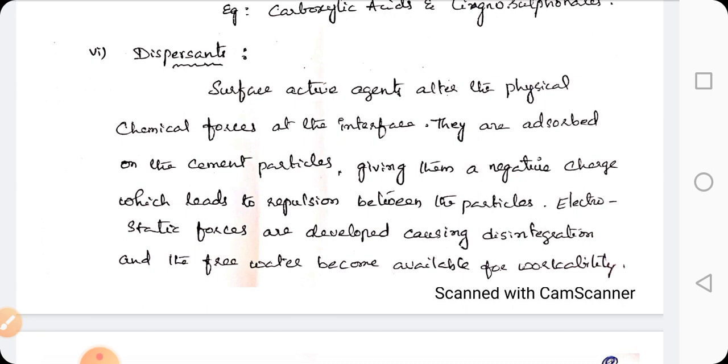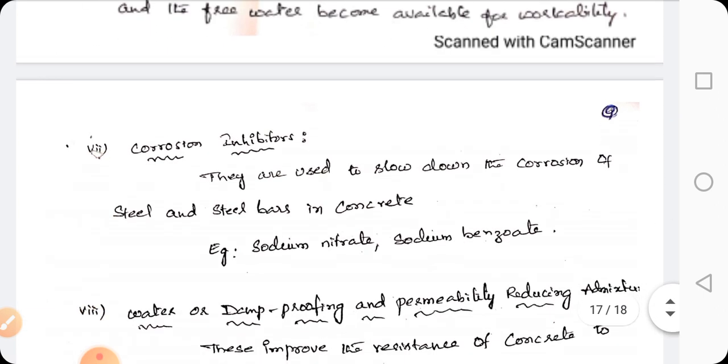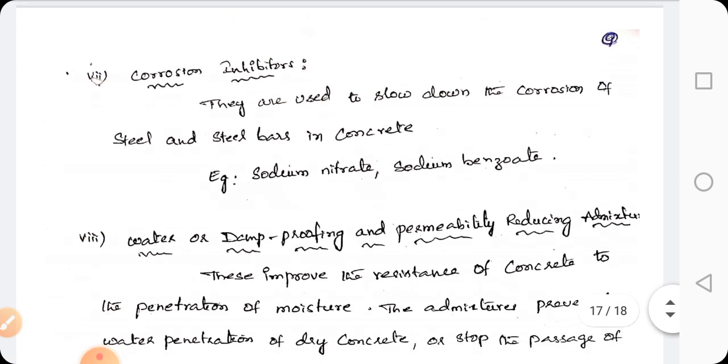Electrostatic forces are developed causing disintegration and the free water becomes available for workability. And corrosion inhibitors. They are used to slow down the corrosion of steel and steel bars in concrete. Mainly corrosion inhibitors are sodium nitrate and sodium benzoate.